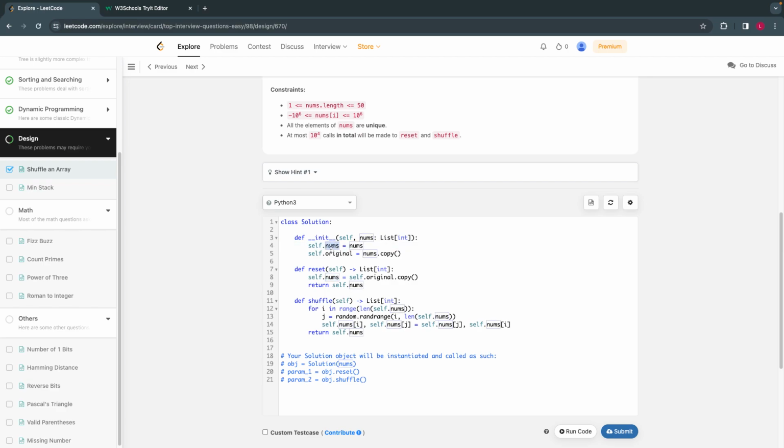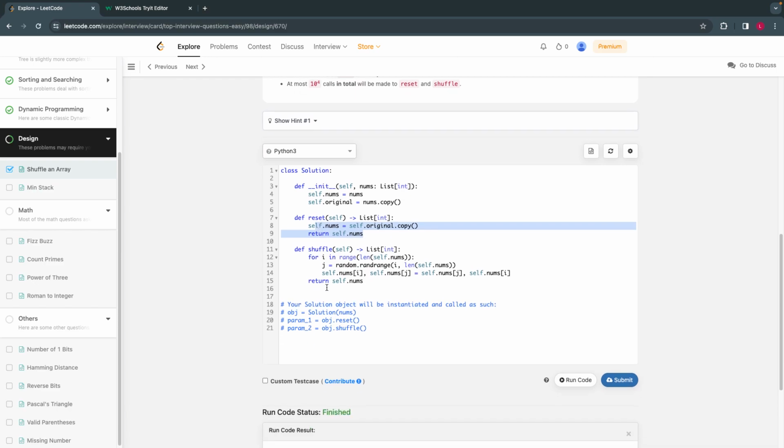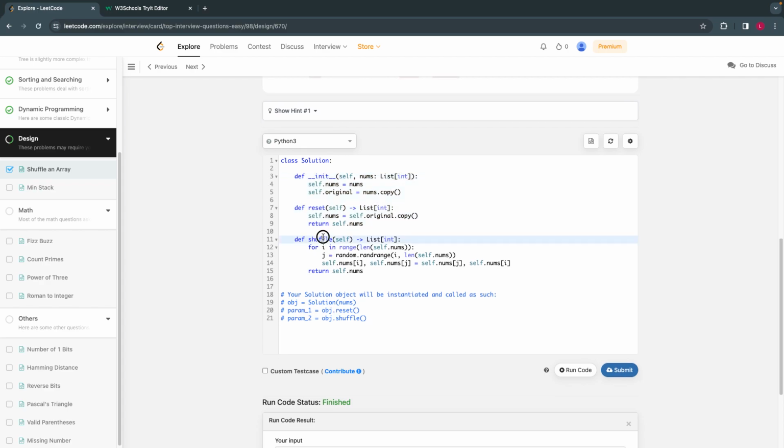In the shuffle, you modify the original array, but if someone asks you in the middle to give the original numbers, you basically give it from here. Before you modify it, like when you have Excel and you're trying to work on it, you keep a copy of it somewhere before you start modifying. Similarly, before you modify the object, you keep a copy, and then you return it when someone calls the reset button. So the reset functionality, these two are self-explanatory.